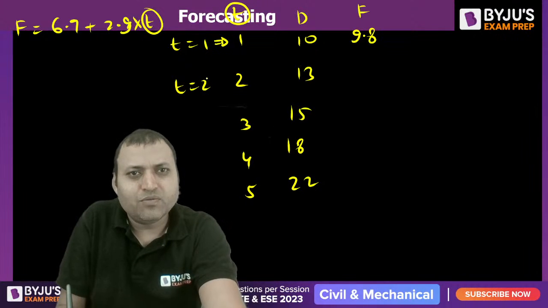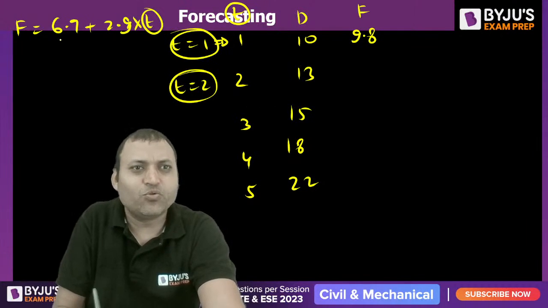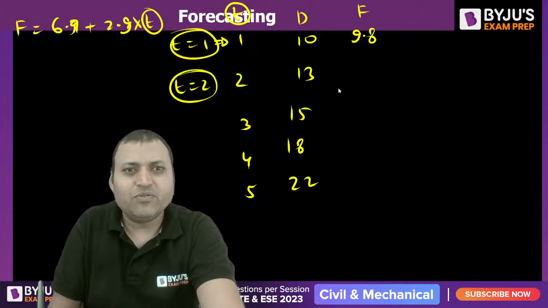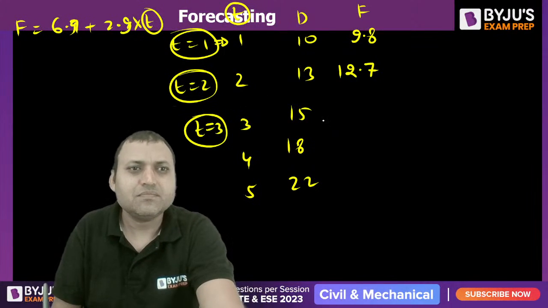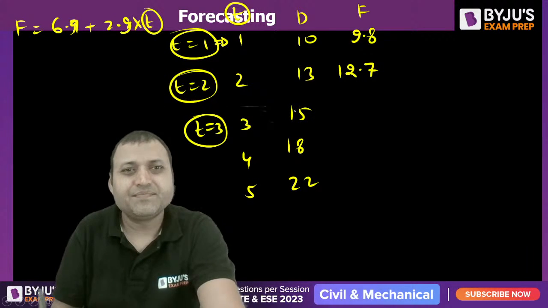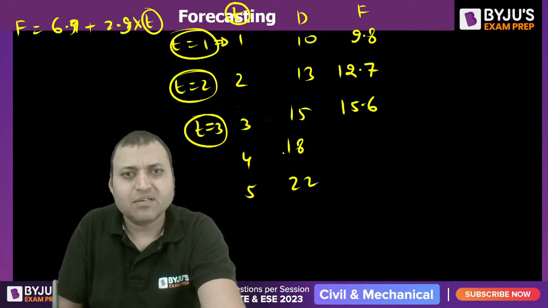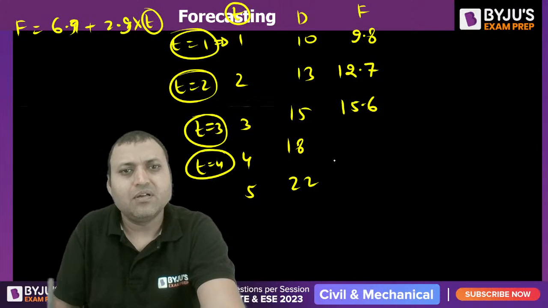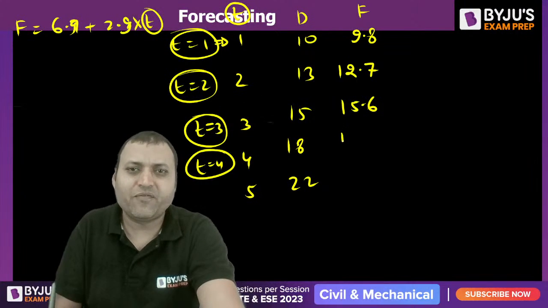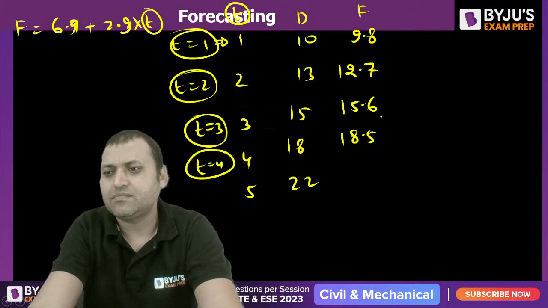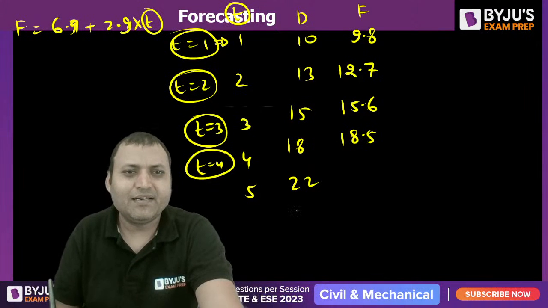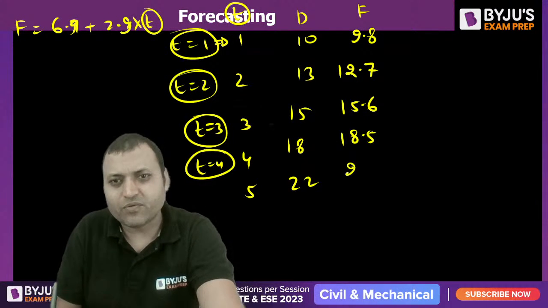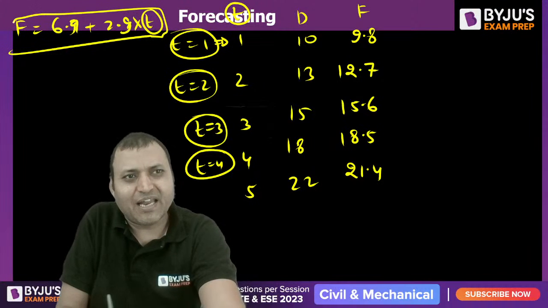For T is equal to 2, what is the forecasted value? Will you get 12.7? For T is equal to 3, what is the forecasted value? That will be 15.6. For T is equal to 4, what will be the forecasted value? 18.5. And for the fifth period, it will be 21.4, by using this regression line.